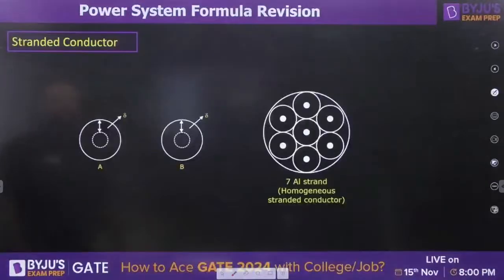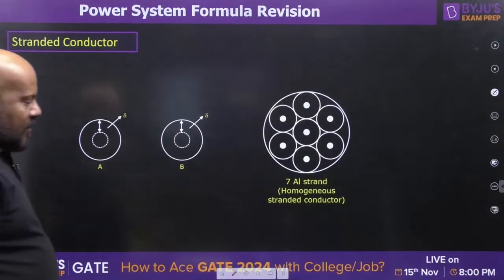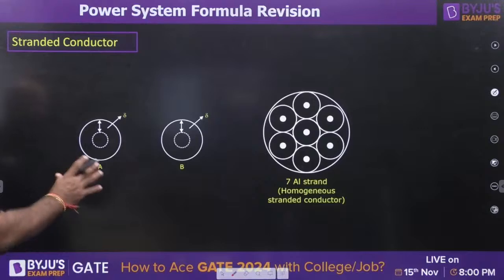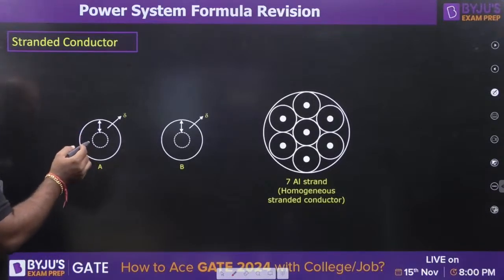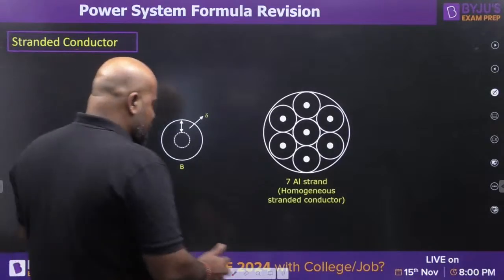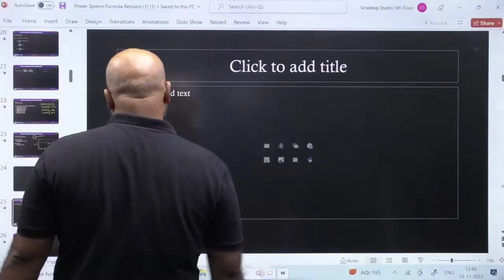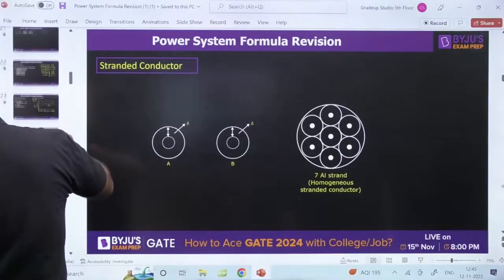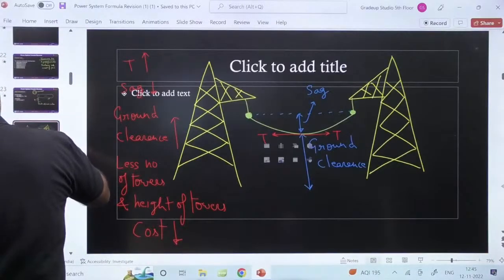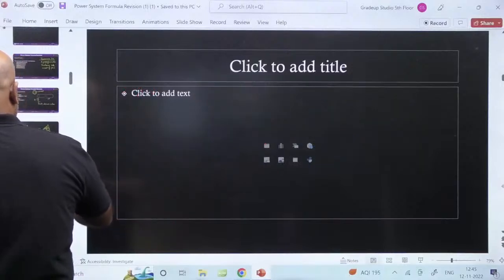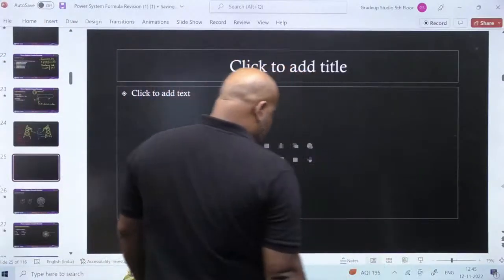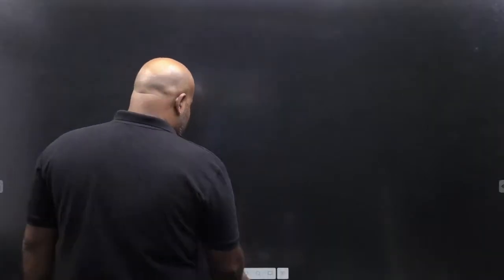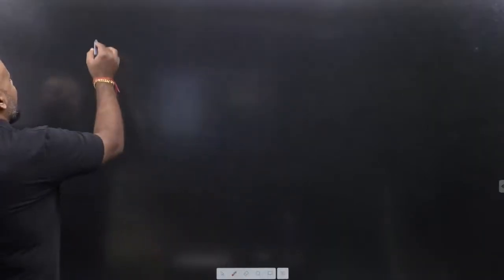The second design is stranded conductor. Now let me just explain this diagram a little bit. Let me give you some idea because this diagram is not going to be sufficient. A little bit of skin effect I have to tell you.